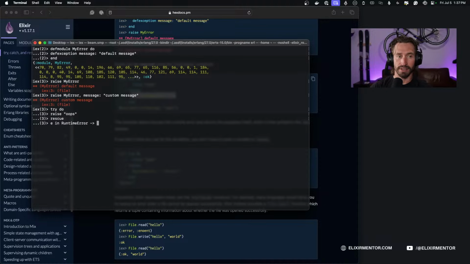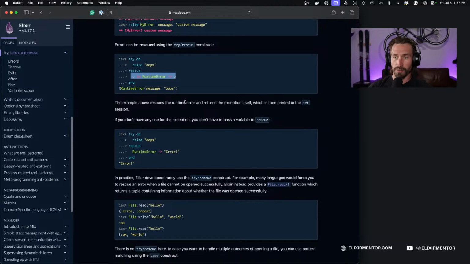And then we have access to the error. So whatever the error passed in, we're going to return it. And when we hit enter, I had to end this try block. So now when I hit enter, we get our RuntimeError struct with the message oops.